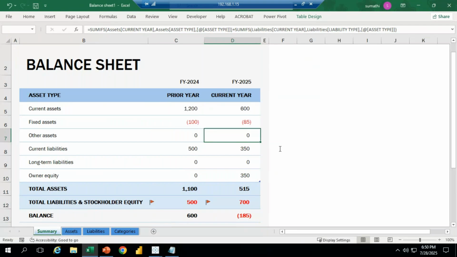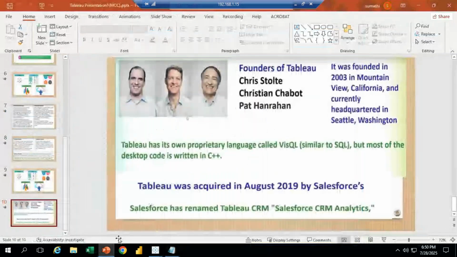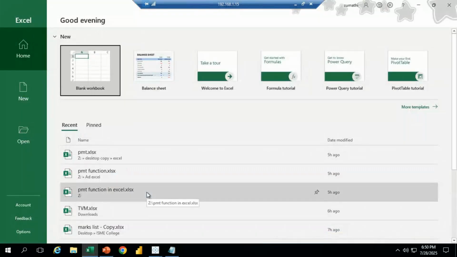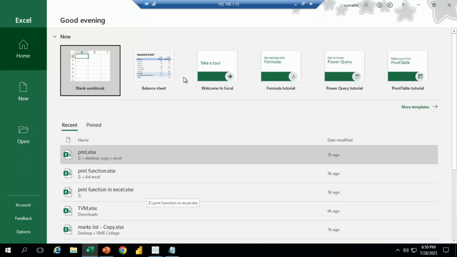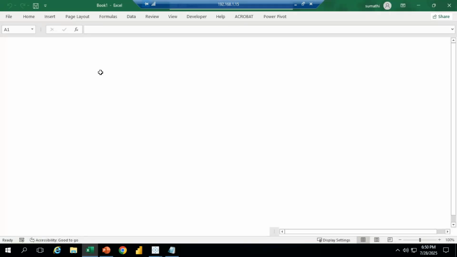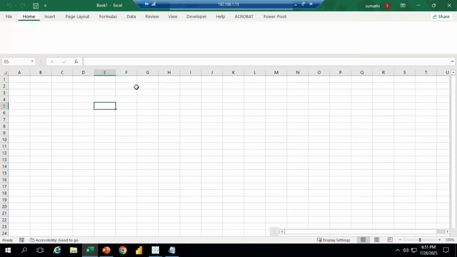Suppose I don't have all this information. If I don't want it, I just want to use a new worksheet only, manually entering whatever information we need. So if you want to create and insert the data, we have to select the blank workbook option. If I click on that blank workbook, we are going to get blank information.